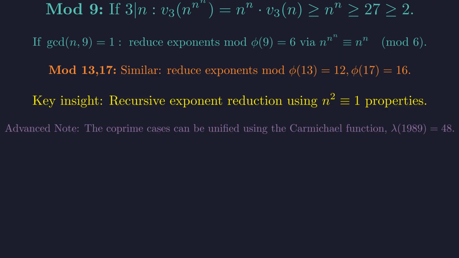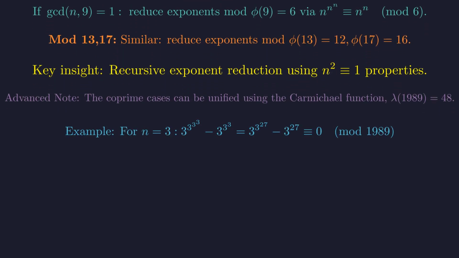For those familiar with advanced number theory, this entire recursive structure can be unified by the Carmichael function. The value for 1989 is 48, meaning all coprime cases reduce to showing the exponents are congruent modulo 48.